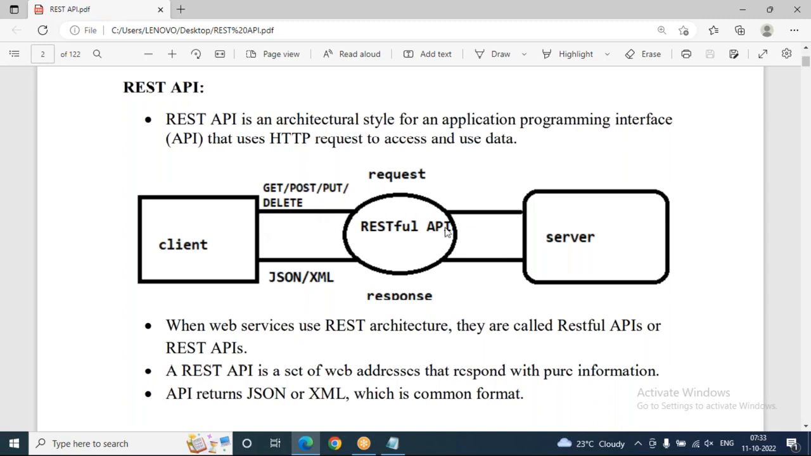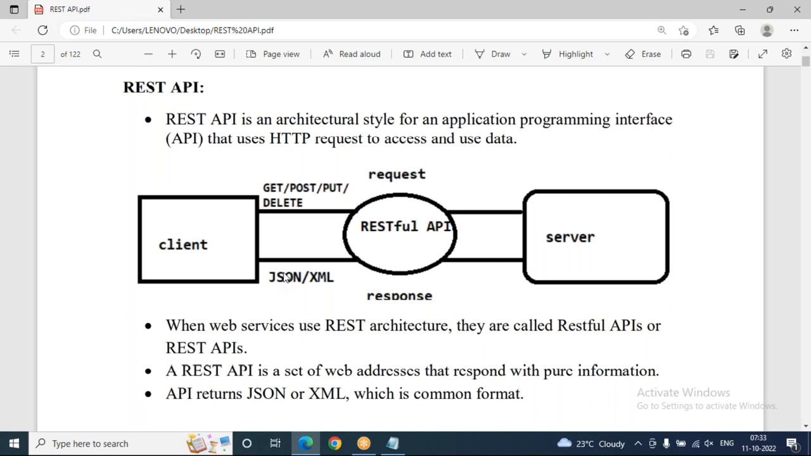First, these methods will go to the RESTful API as a request. The request goes to the server. The server gives the response to the RESTful API. The response will be given to the client, but it will come from the REST API. In what format? JSON format.